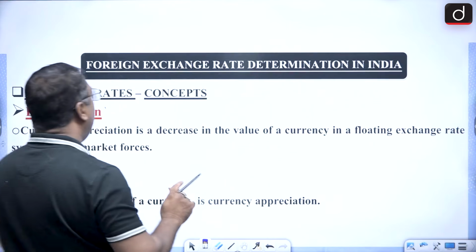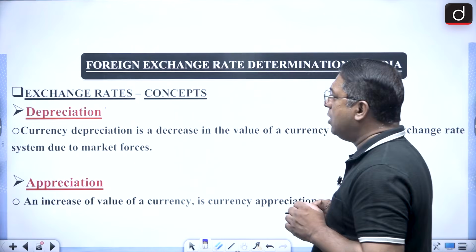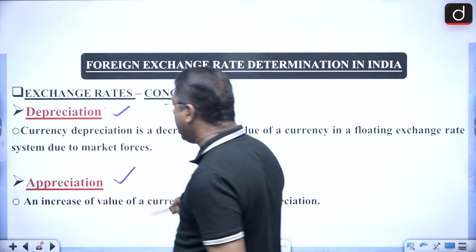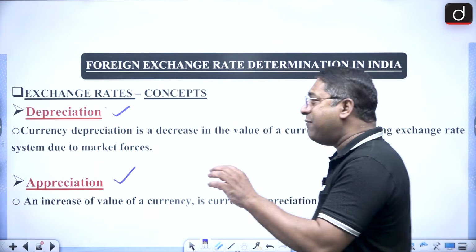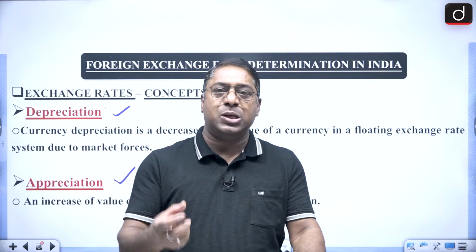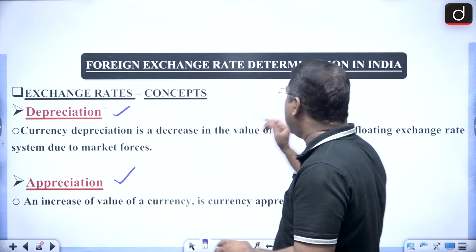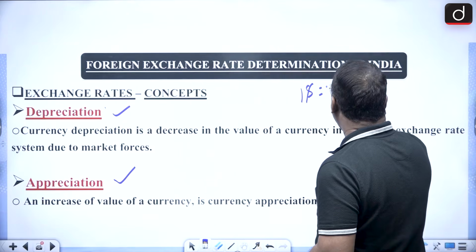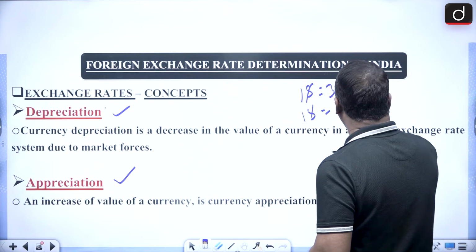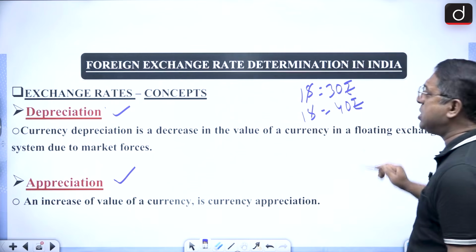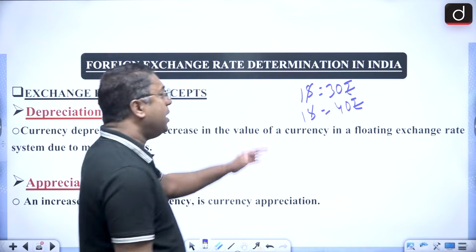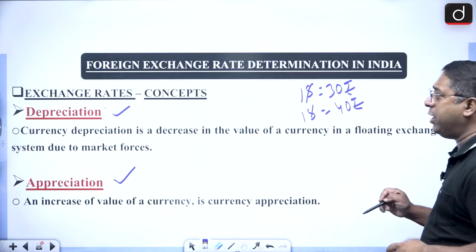In the same foreign exchange rate topic, one thing you must remember is the concept of depreciation and appreciation. Whenever I say currency depreciation, it simply happens like when I say $1 is 30 rupees and then $1 is 40 rupees. Now, is this currency depreciation, that is, depreciation of the Indian rupee? Yes, it is depreciation of the Indian rupee.